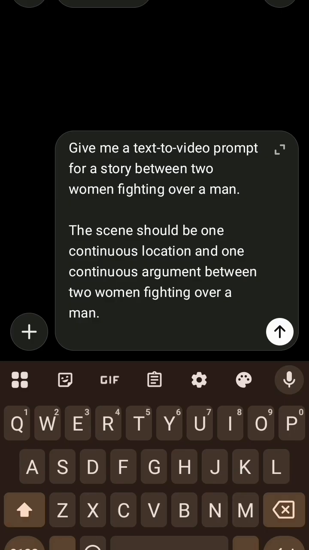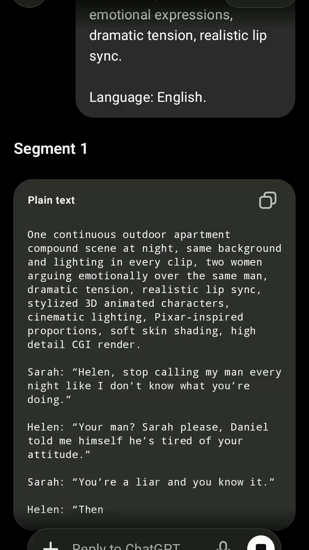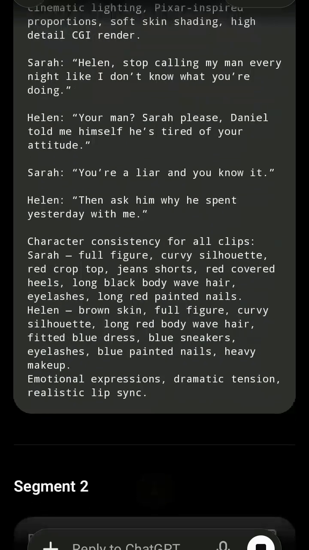So right now I'm going to tell ChatGPT to go ahead and create my story for me. I'll click this arrow. Now we are going to wait for ChatGPT to give us the story. ChatGPT has done that for us, although it's still processing. So this is it.